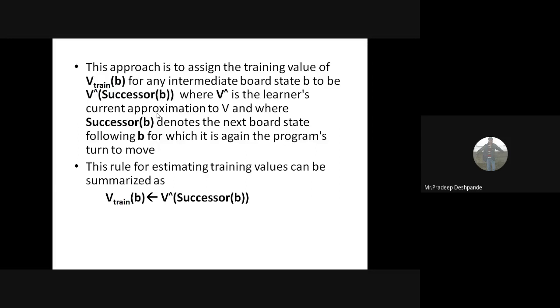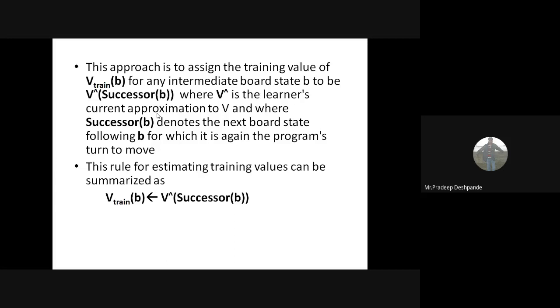It is nothing but the learner's current approximation value. If the next move has a possibility of winning the game, then we can assign some value, say 90% or 70% or 60%. That depends on the learner's current approximation.